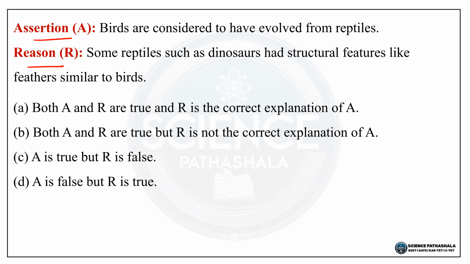So birds have evolved from reptiles. So this is a scientifically accepted fact. So some dinosaurs, that is reptiles, had feather-like structures, hollow bones and so on, that is bird-like features. Therefore reason R correctly explains assertion A. So the correct answer to this question is option A, that is both A and R are true and R is the correct explanation of A. Option A is the correct answer.